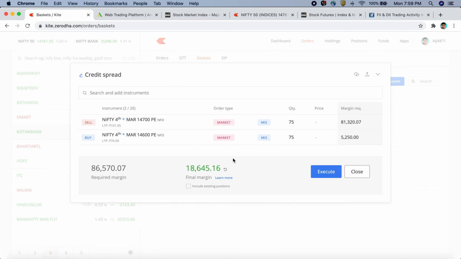Now, a lot of you might argue that your profits will be decreased because you are buying this additional put option. But you should understand that this is one way. So your profits will be less. But again, the advantage is that you will require less margin. And the second advantage is that your position is hedged. So even if the market crashes suddenly, you will be saved from big losses and your losses will already be defined.